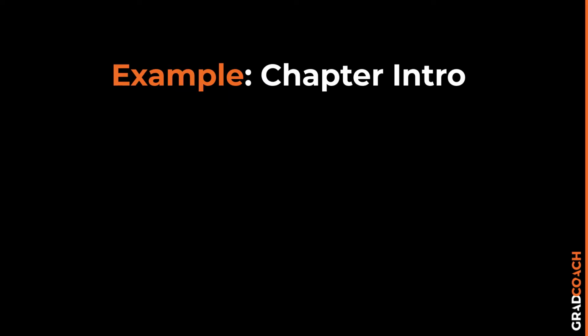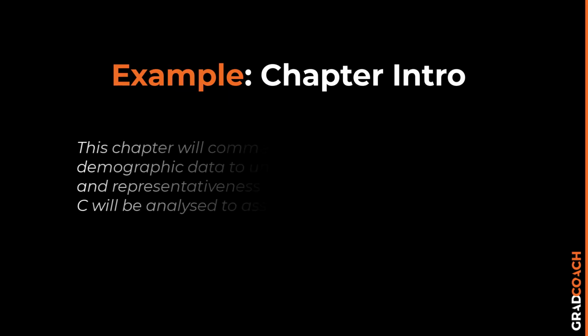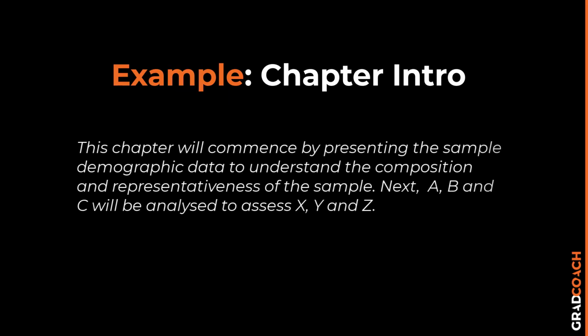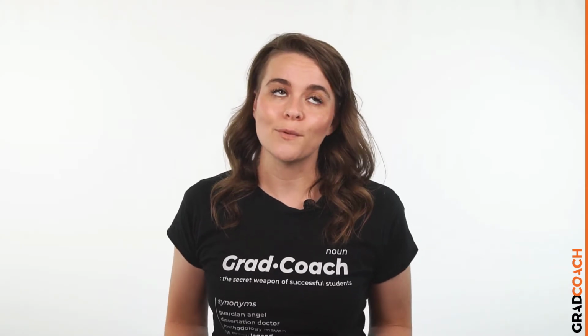As with all chapters in your dissertation or thesis, you need to start your quantitative results chapter by providing a brief overview of what you'll do in the chapter and why. For example, you'd explain that you will start by presenting the sample demographic data to understand the composition and representativeness of the sample before moving on to X to understand Y and Z. This introduction section shouldn't be lengthy. A paragraph or two is more than enough.